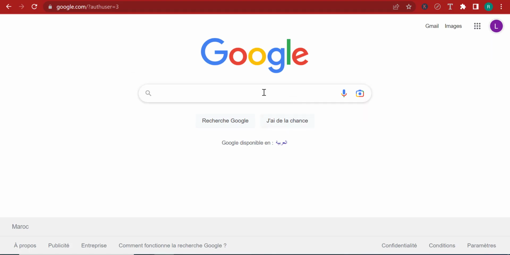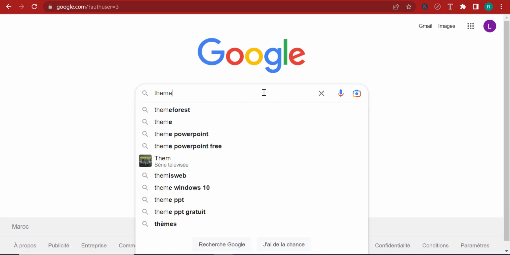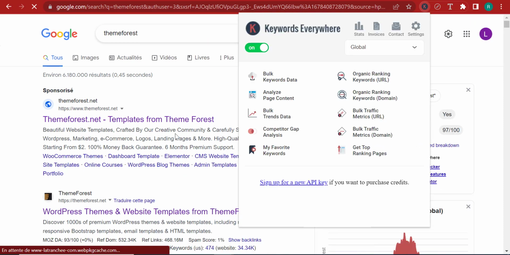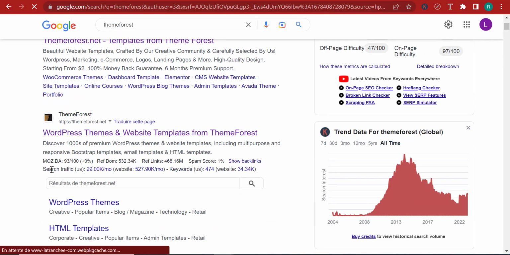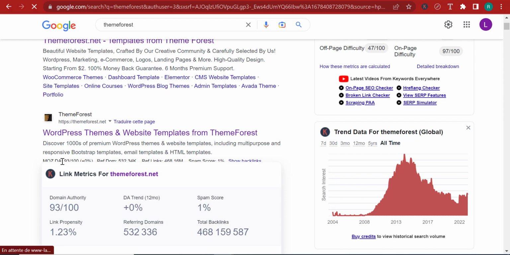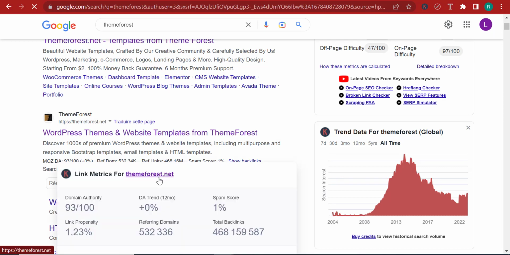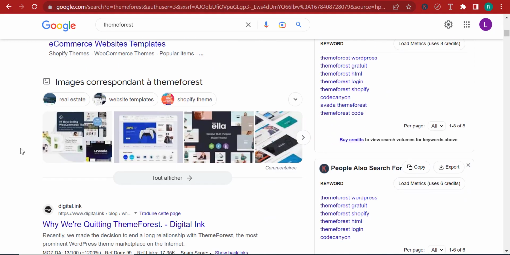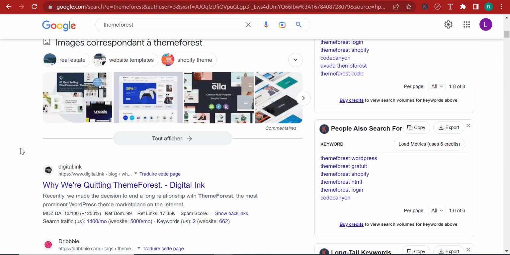You can find it on Theme Forest. So go to Theme Forest. Make sure that you have Keywords Everywhere installed. Keywords Everywhere is an extension that enables you to see the website's information. Here I can see Theme Forest has a MOZ domain authority of 93, how many referring domains, and I can check whether or not this is legit. It just protects me from landing on a bad website.